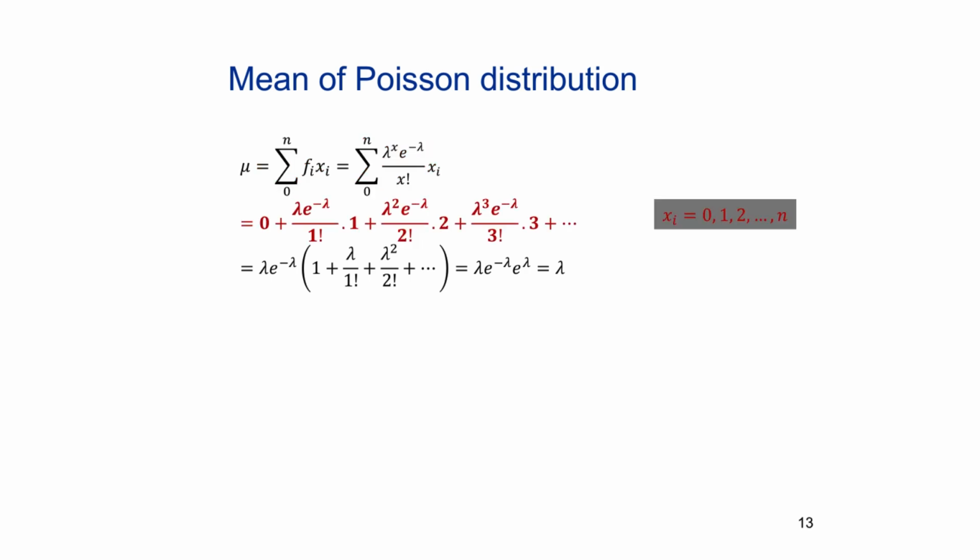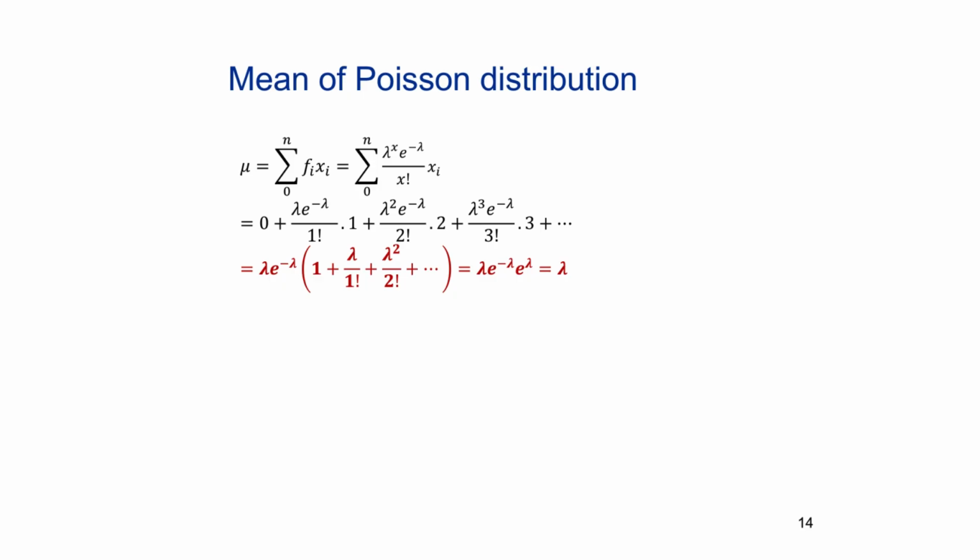Substituting the values of x subscript i equal to 0, 1, 2, 3, etc., up to n, we get the expression here. Simplifying and taking lambda times e raised to minus lambda out, we get the series as shown here. On examining the series, it is evident that the series is the expansion of e raised to lambda. Cancelling out e raised to minus lambda and e raised to lambda, we get the mean as lambda.